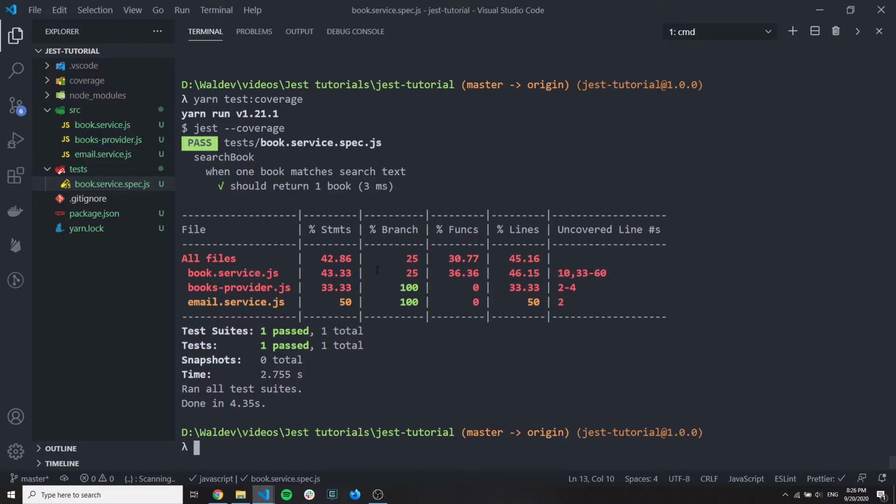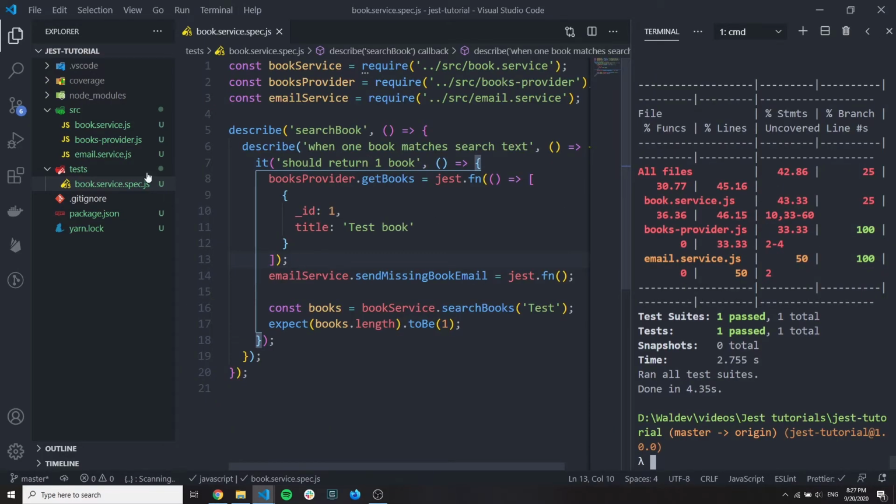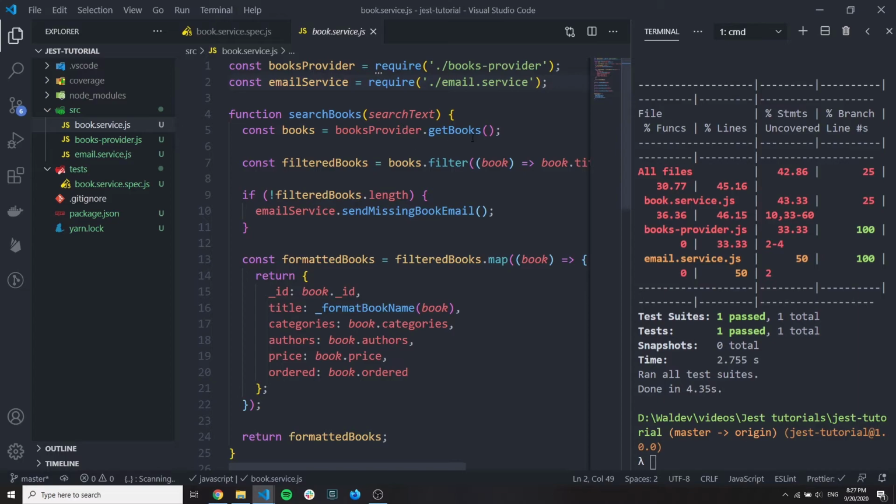Why? Because it's not enough. Usually good coverage starts from 80%, average coverage starts from 40-50%, and bad coverage is something like less than 50%. So we covered only 25% of our branches, 36% of our functions, 46% of our lines in this file, and we have a lot of uncovered lines and statements, just because we tested only one function and only one path, which goes through the mapping. The path that we have tested starts here, ignores here and returns here.